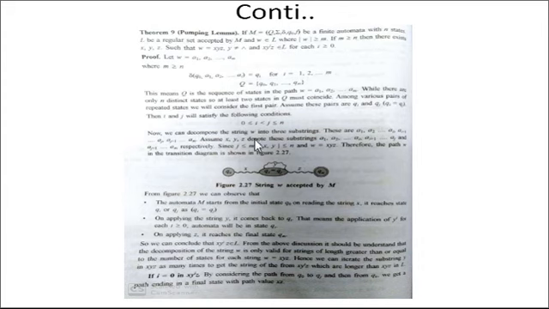Now we can decompose the string w into three substrings: a1, a2 up to ai, then ai plus 1 up to aj, and aj plus 1 up to an respectively.